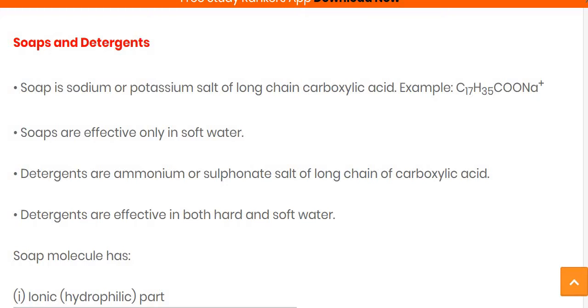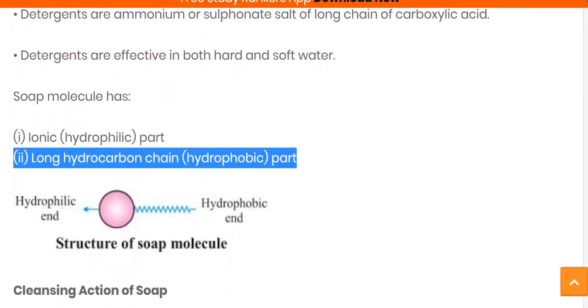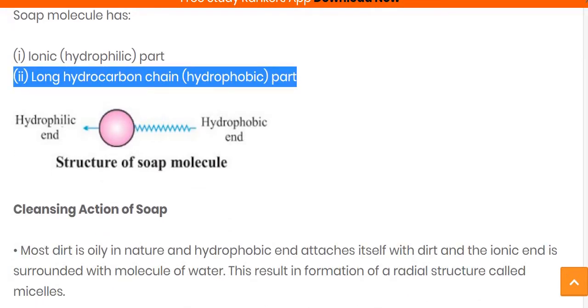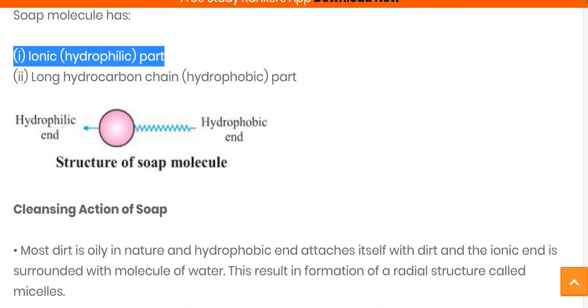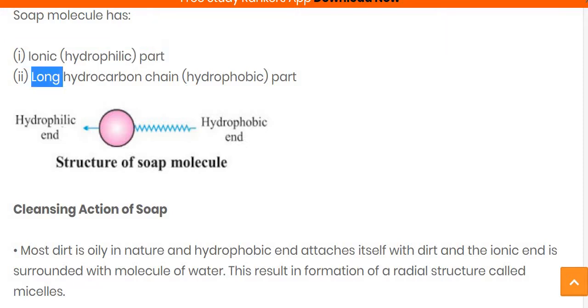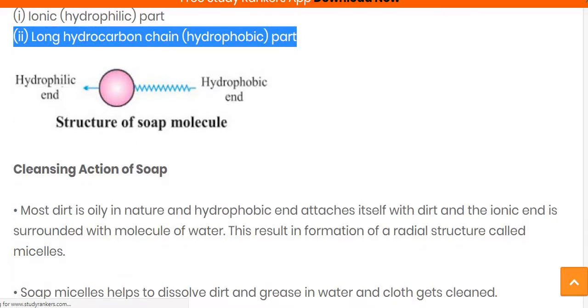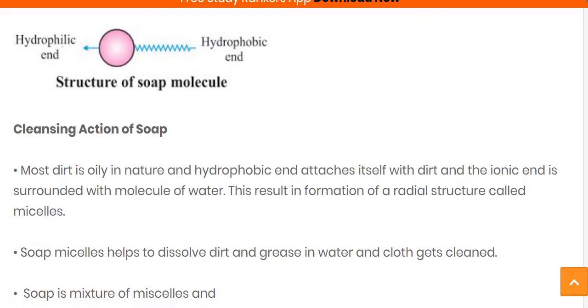And later on we have seen about the soap molecule and its parts. It consists of two parts. The first one is the ionic part, called the hydrophilic part, and the second part is the long hydrocarbon chain, known as the hydrophobic part. Here the structure is given. You can see this part is the hydrophilic end, meaning the ionic part, and this carboxylic chain is the hydrophobic part.